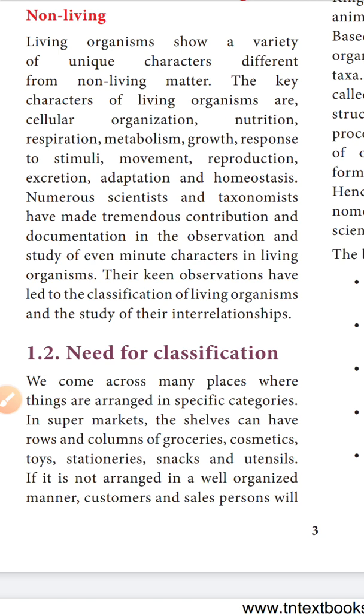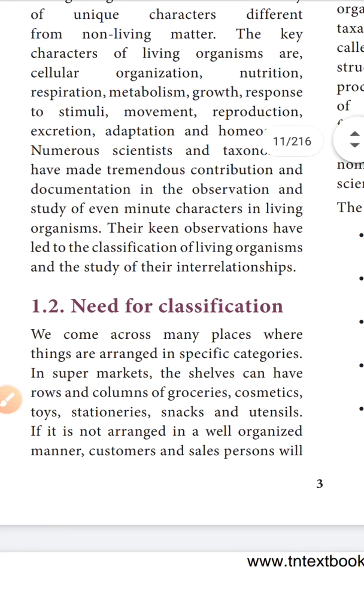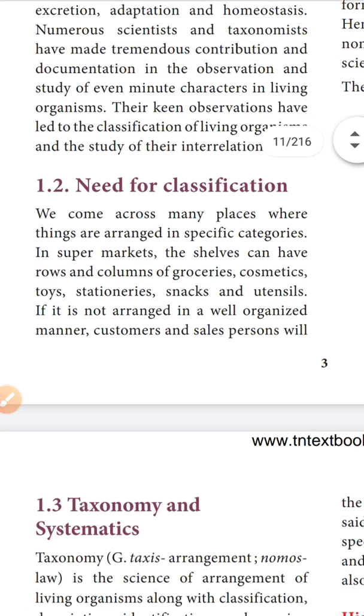So numerous scientists and taxonomists have contributed documentation in the observation and study of the characters in living organisms. Observation now leads to the classification of living organisms and the study of the interrelationship of the living and non-living. Okay, we will see the next one. It is the need for classification. Classification means arrangement, in correct order.